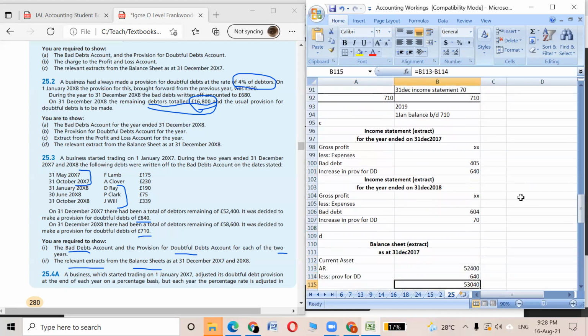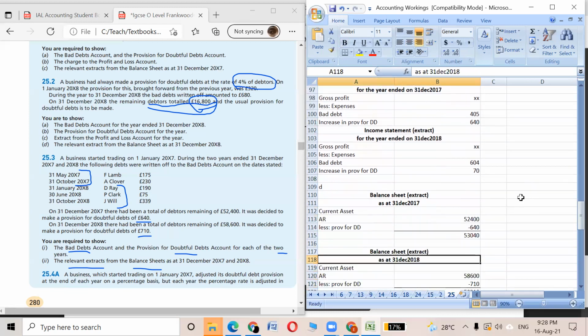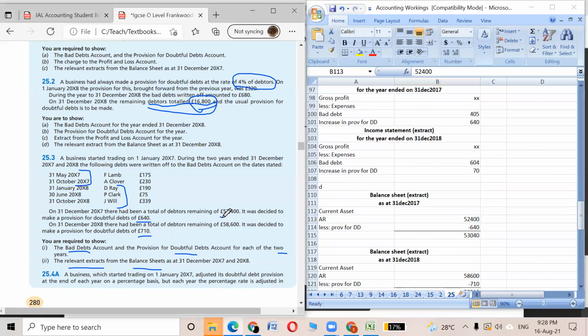Next we will be putting the balance sheet. So let's do the balance sheet. Where's the allowance for doubtful debt? In 2017 the accounts receivable was 52,400, and that's the current asset. So below current assets we are putting accounts receivable 52,400. Then we will deduct the provision for doubtful debt. Which amount will we be using? The amount that is written beside the balance c/d.